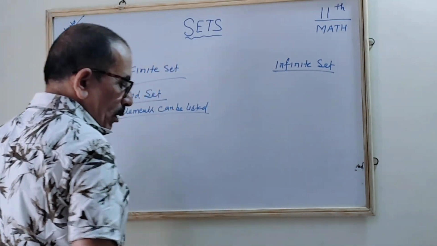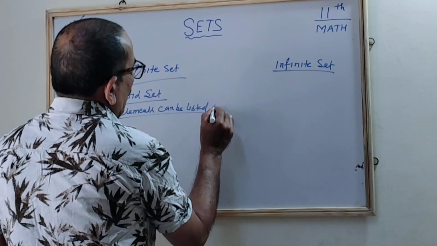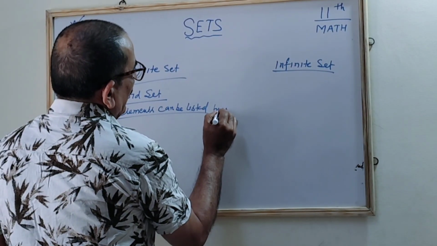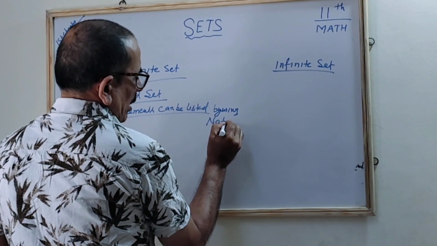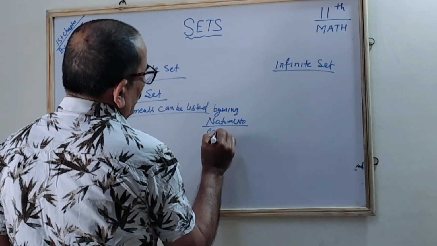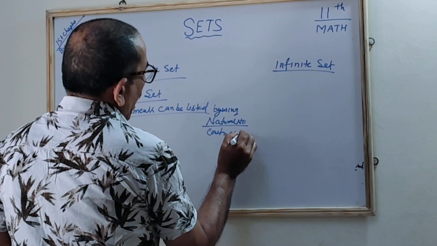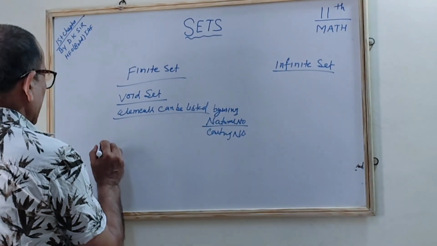The elements can be listed by using natural numbers. I think you are aware of the natural numbers, or you can say the counting numbers, correct? How can you do it? We will see the example.